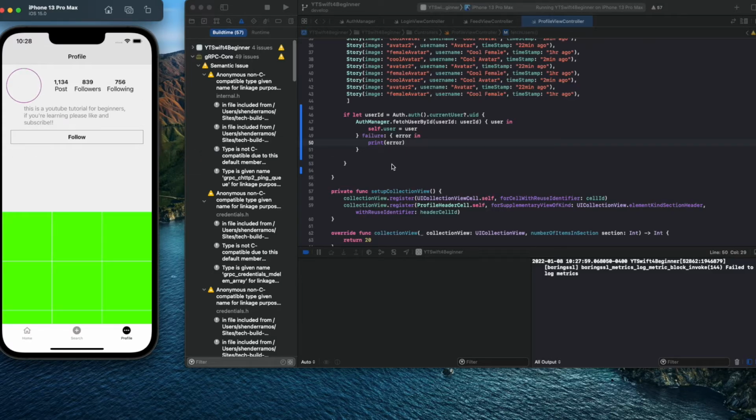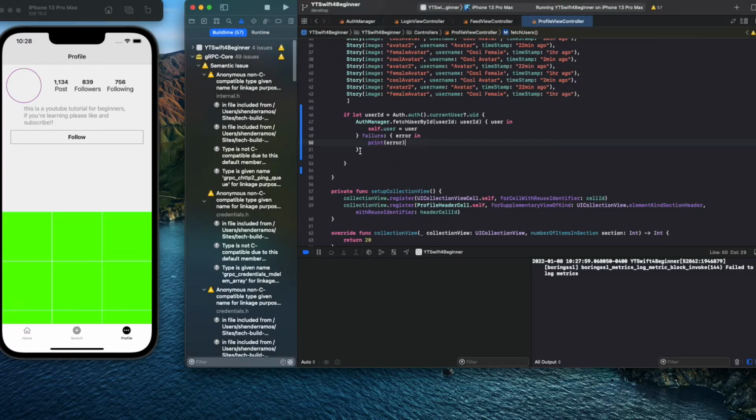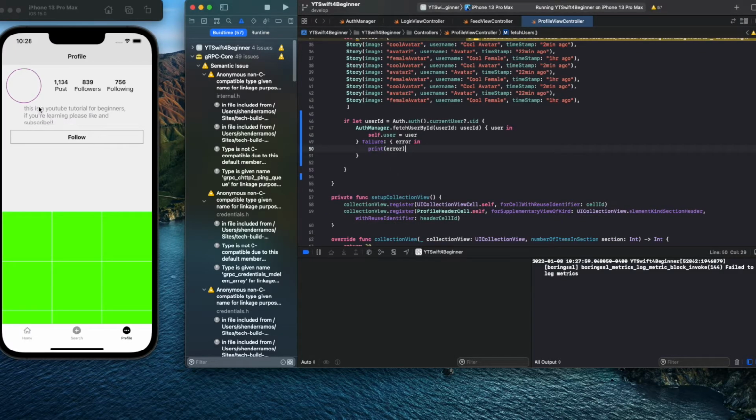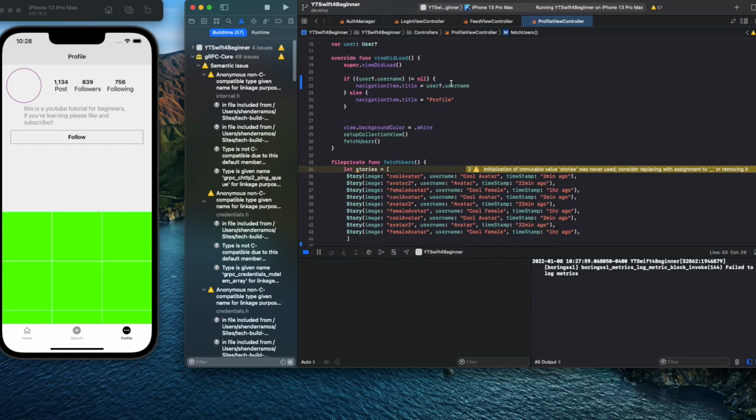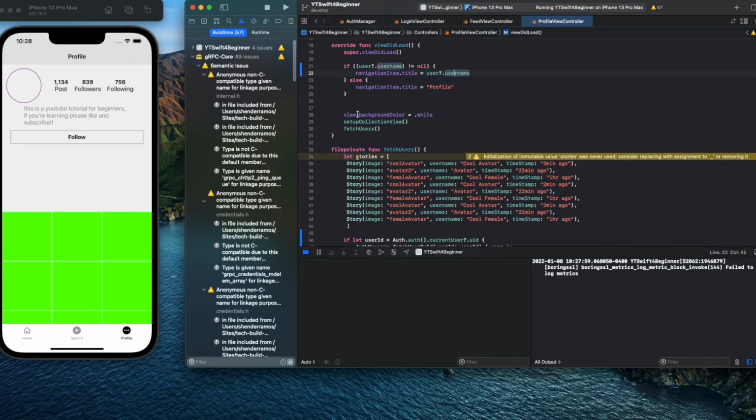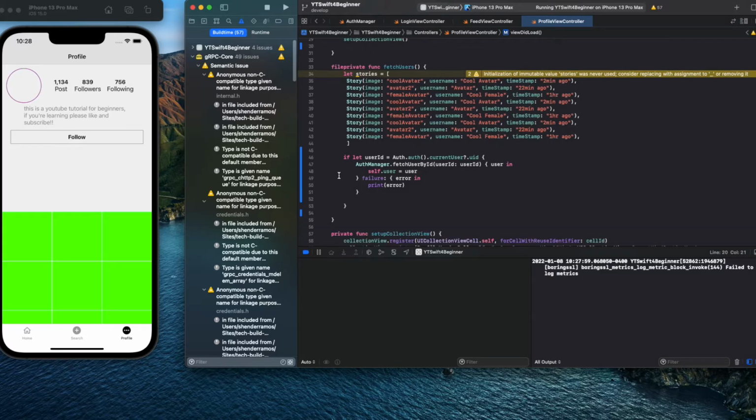Should show here. Okay, how does the profile look like? Username, right? This is not showing anything because it's way here, but you could do this. Oh, okay, we're inside this fetch user. So before anything, let's put this here on top. We are inside a function fetch user, so this is great.